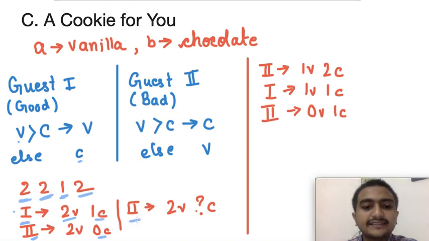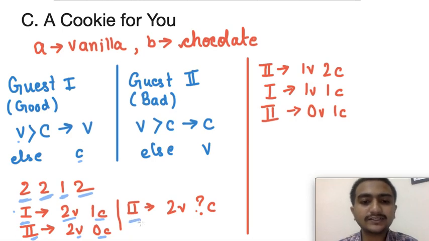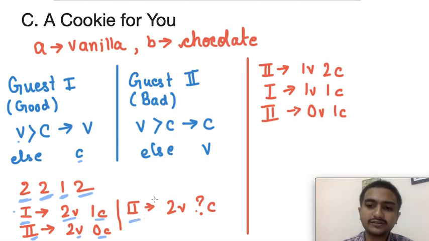And then again when the second guest of type 2 comes, he will see I have two vanilla and zero chocolate. Then 0 is less than 2, right? So he will again try to take a chocolate cookie and he won't get that. Then he will be angry. So another permutation is possible.